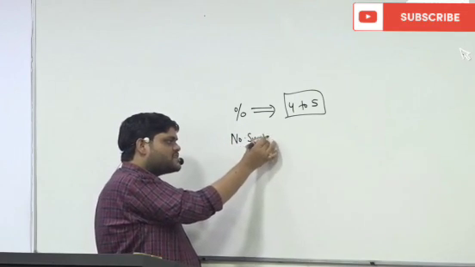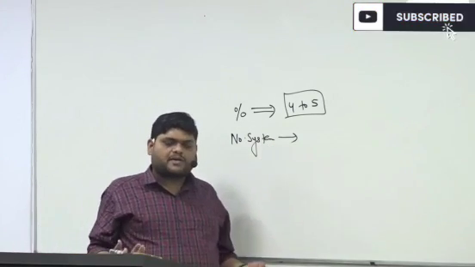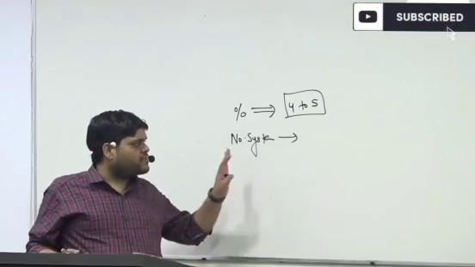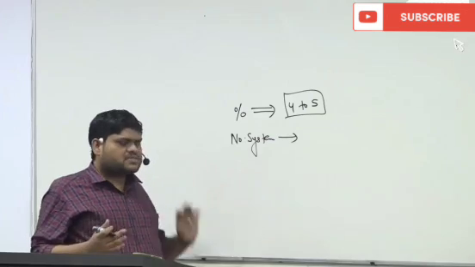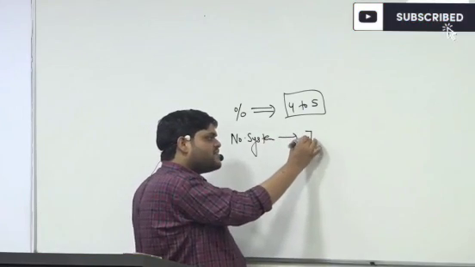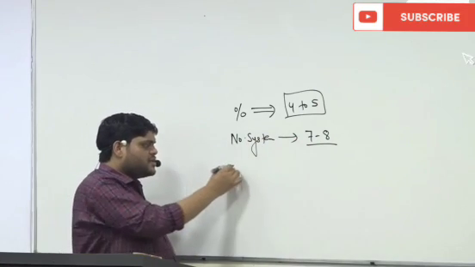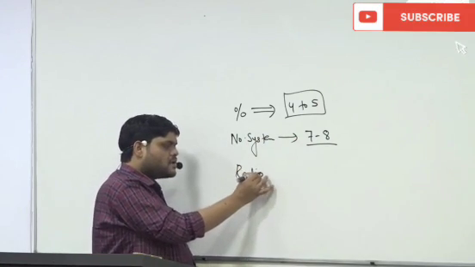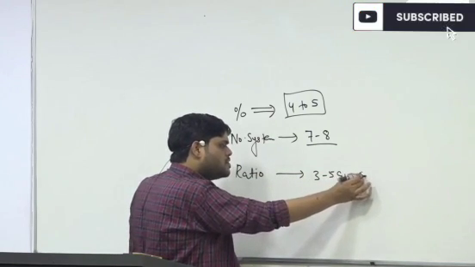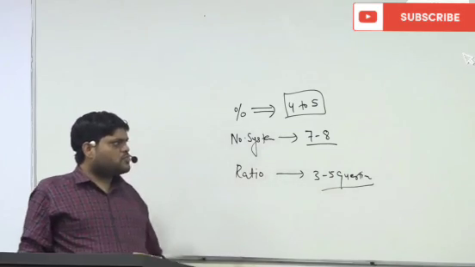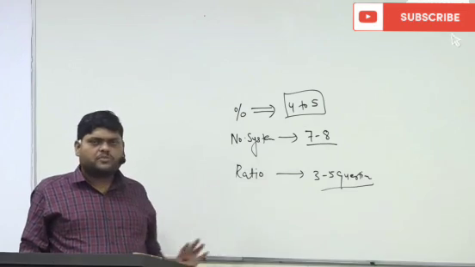If you see the last 3 years' papers, more than 60-70% of the mathematics questions are directly from number system, but this pattern can change. So number system is very important, with at least 7 to 8 questions directly from it. Then your ratio part, 3 to 5 questions. So these 3 topics are the most important ones.